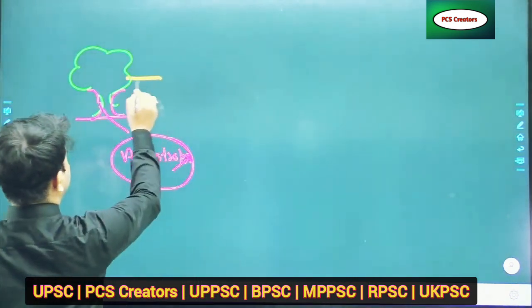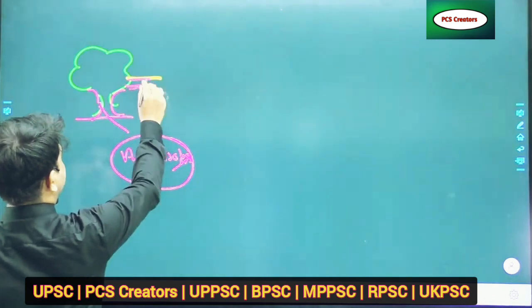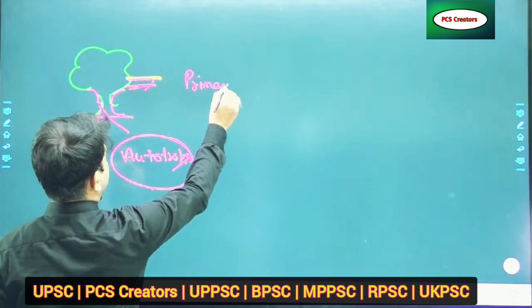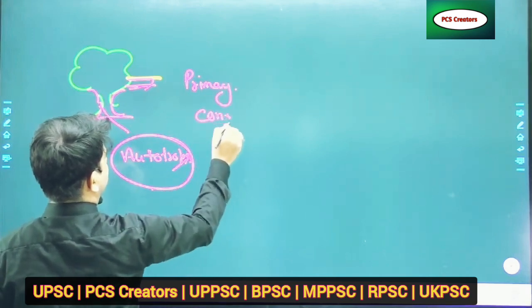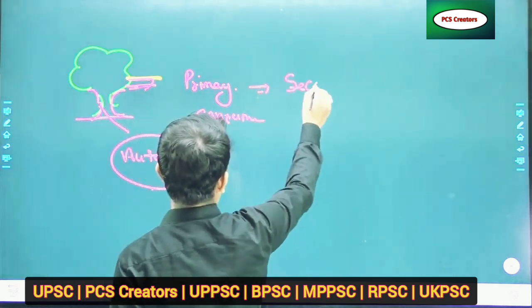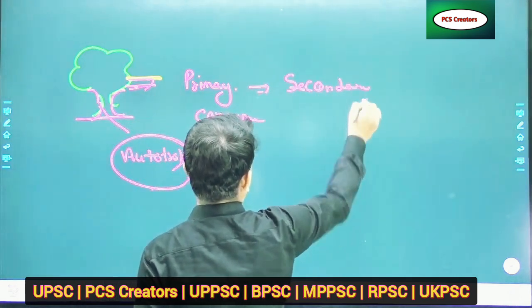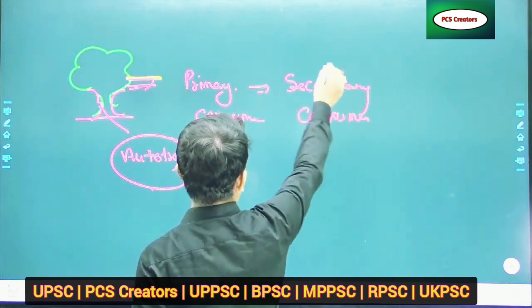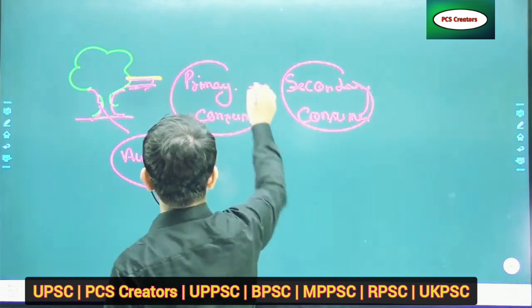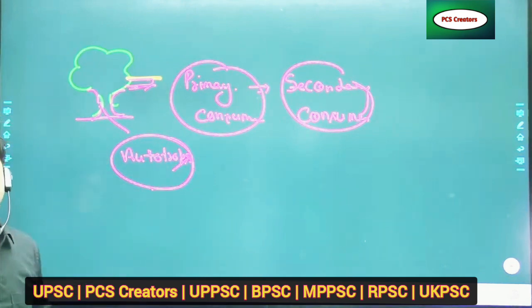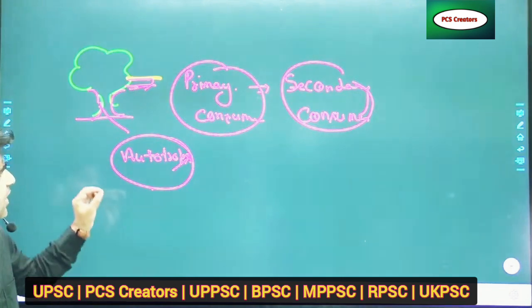Suppose these plants are eaten by the primary consumer, and then the secondary consumer. This is a normal thing.